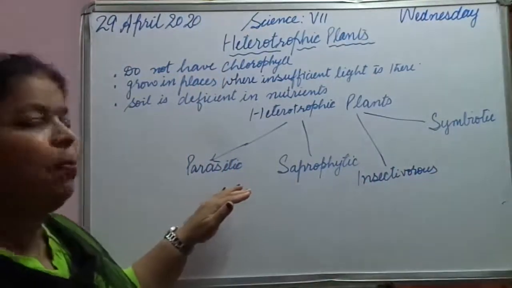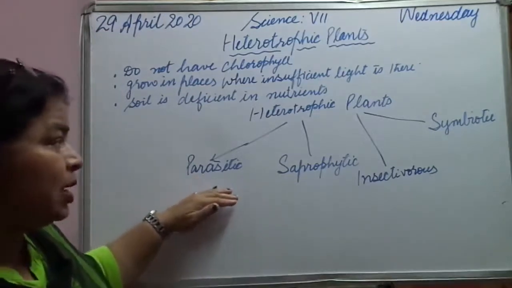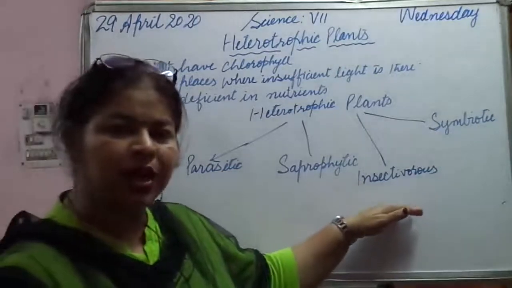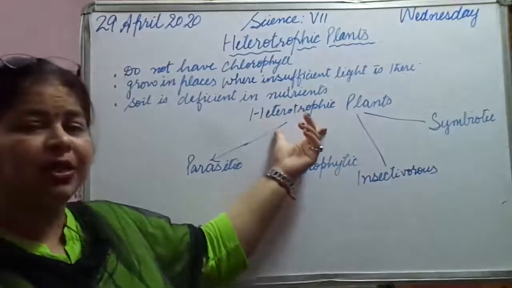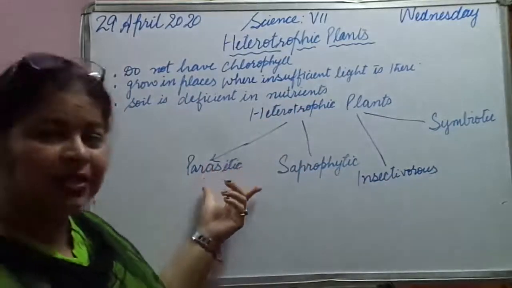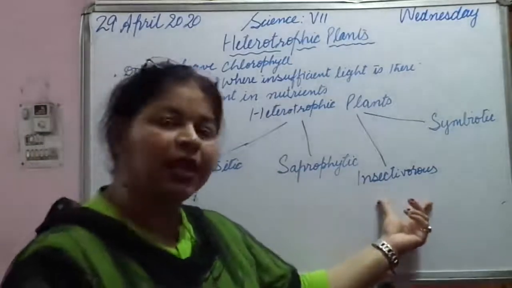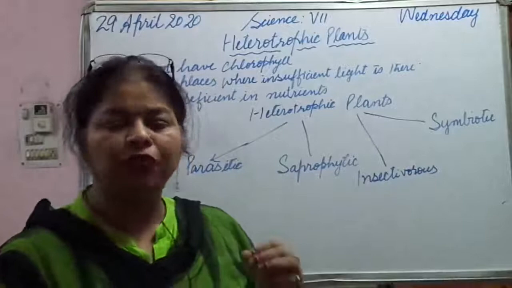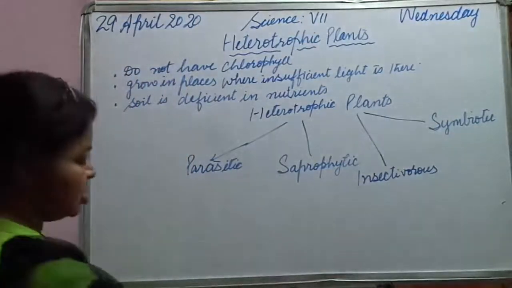Let us recall once more: heterotrophic plants are of 4 types: parasitic plants, saprophytic plants, insectivorous plants, and symbiotic plants. First we are going to discuss parasitic plants in detail.